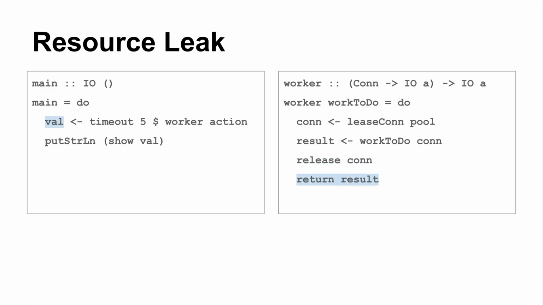We can bind the resultant value to this name val. And then we print out its string representation to standard out. And the world is sane. We acquire some scarce resource, we do some work with it, then we release it, we're all good.